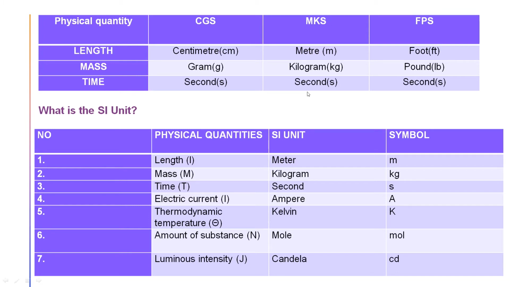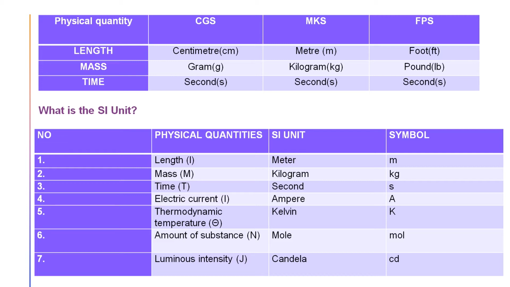And FPS, which is known as the British system, where F stands for length, feet, P stands for pound, that is mass, and S stands for second, that is time. So these three general unit systems we have used earlier, but later on, when more fundamental physical quantities were discovered, some other physical quantities were also introduced as fundamental quantities, and their units are taken as fundamental